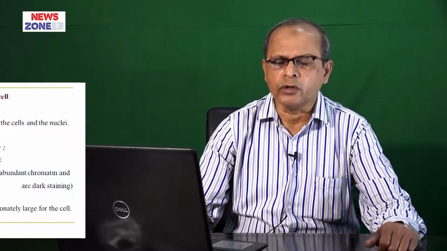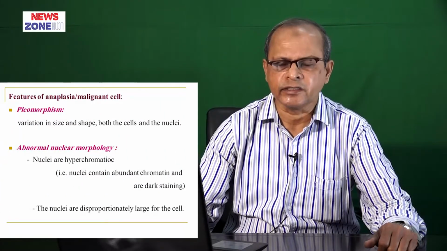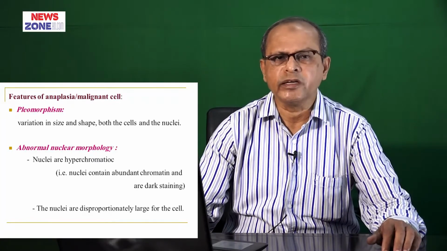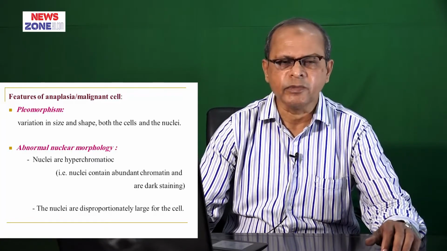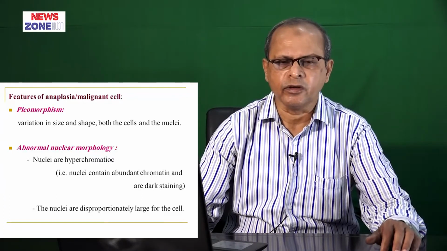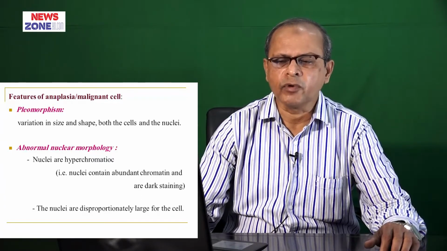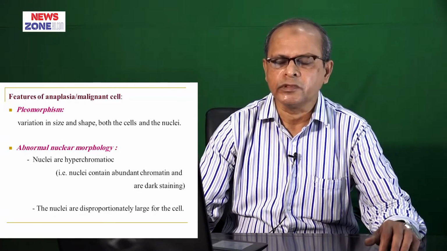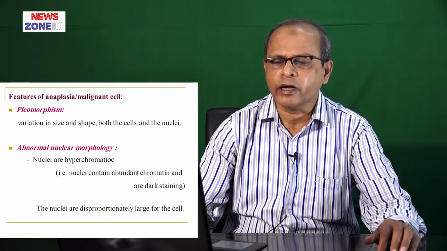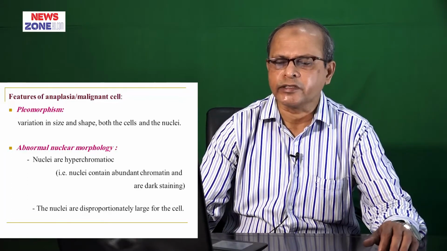Now we have to know what are the features of a malignant cell. What are the features of malignancy? Number one is pleomorphism, that is variation in the size and shape, both in the cells and nucleus. And abnormal nuclear morphology. Nuclei are usually hyperchromatic, containing abundant chromatin and dark staining.